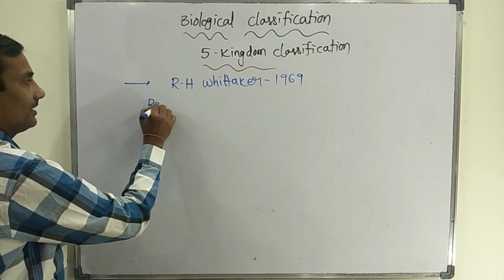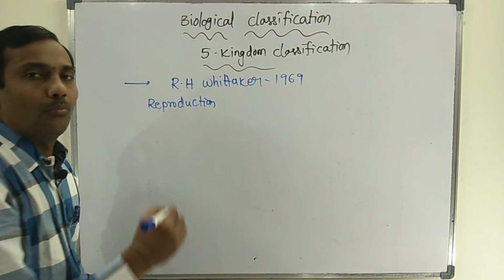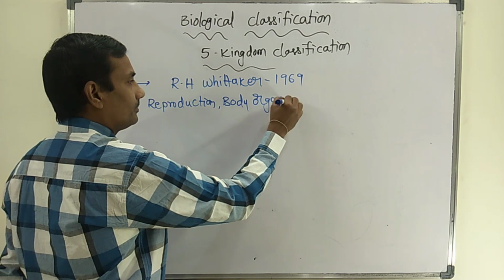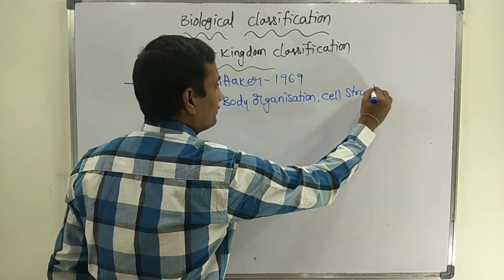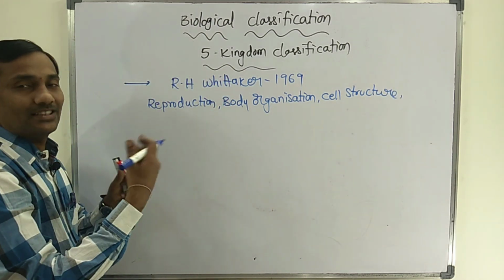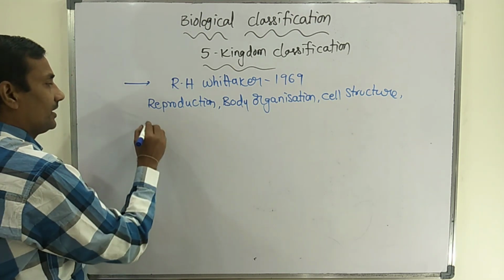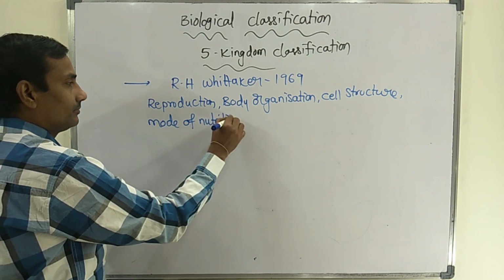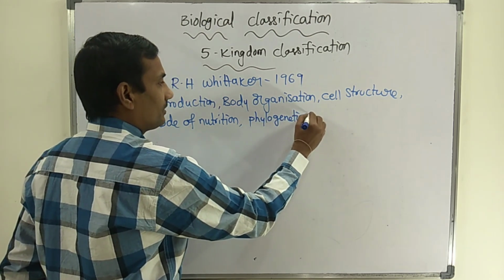They are: reproduction, body organization, cell structure, mode of nutrition, and lastly, phylogenetic relationship.